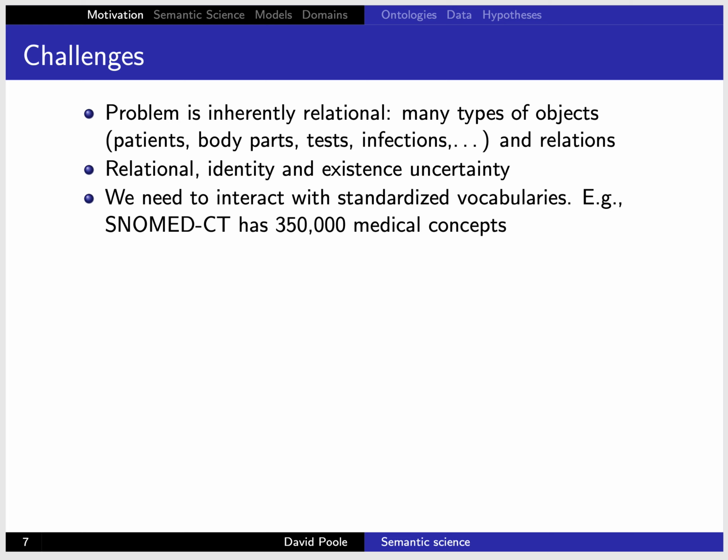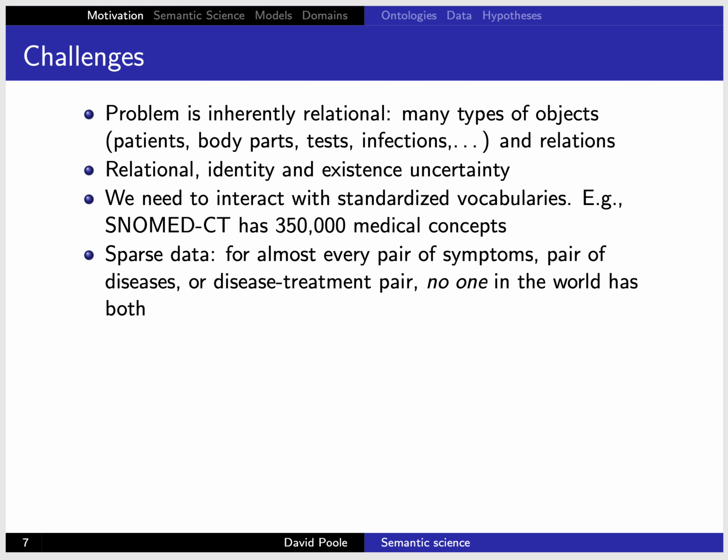So we're going to interact with standardized vocabulary. SNOMED CT is a big medical ontology that has 350,000 medical concepts, and all of those are in multiple languages. So there are a lot of concepts in there that we can use for specifying things in a way that is at least trying to be unambiguous.